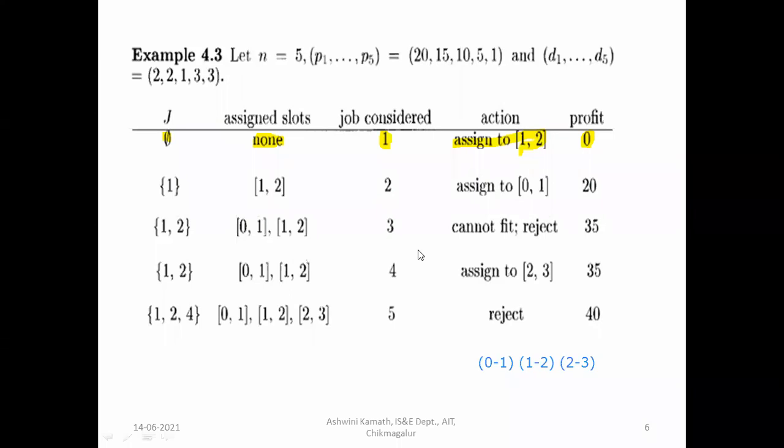This is how your job sequencing algorithm works. I hope you understood the concept. If you have any doubts, you can ask me. So the optimal solution is the set of jobs J equal to 1, 2, and 4. We can execute the first job, second job, and fourth job. Profit earned is 40. If you have any doubts, you can ask me.